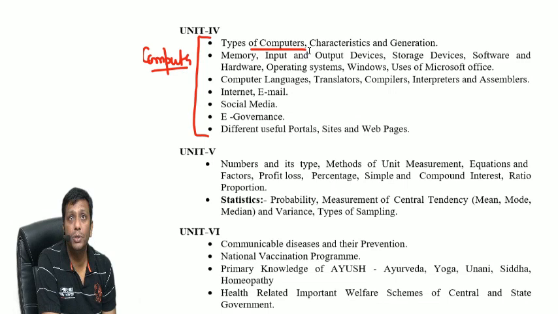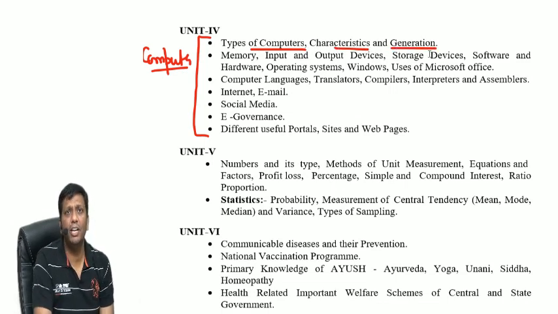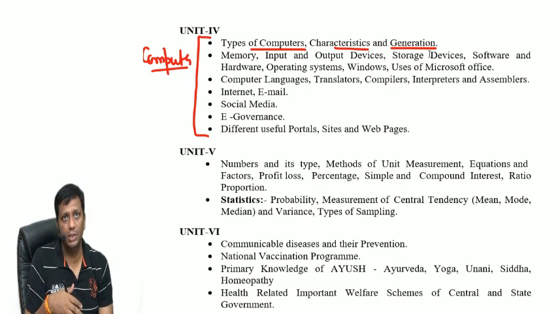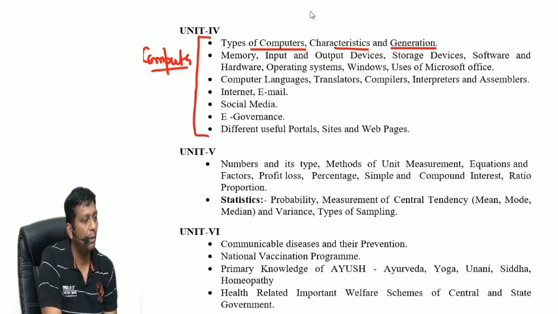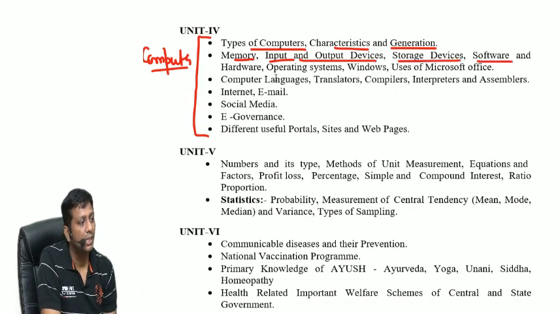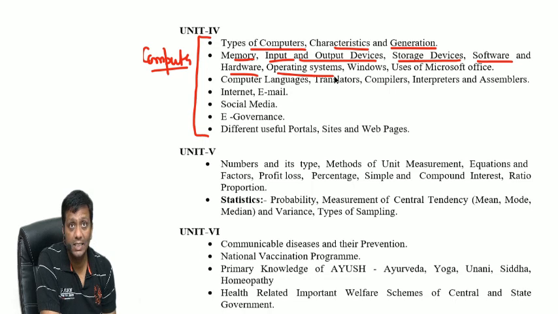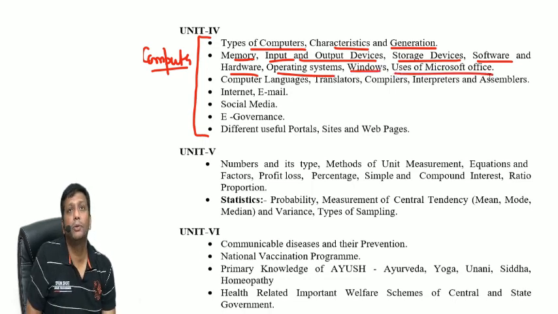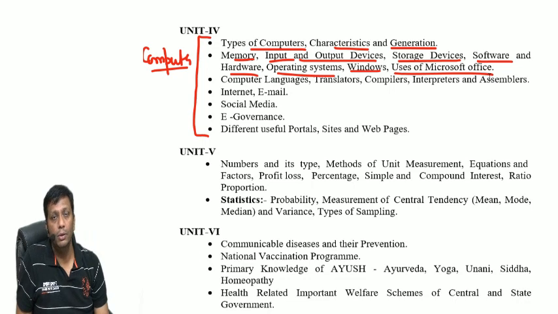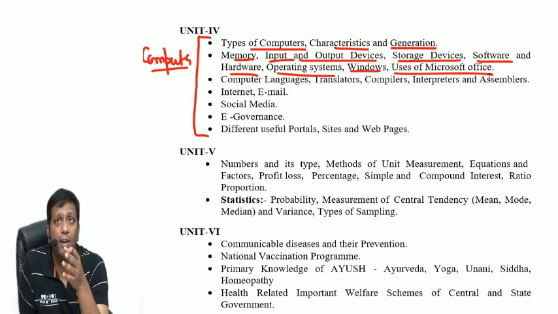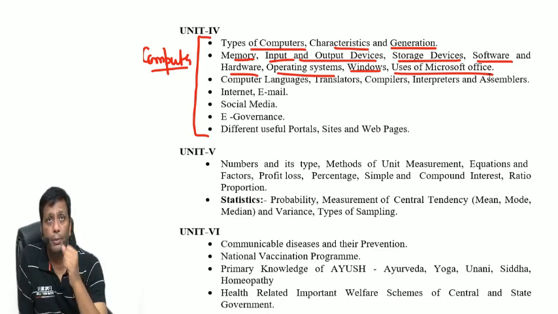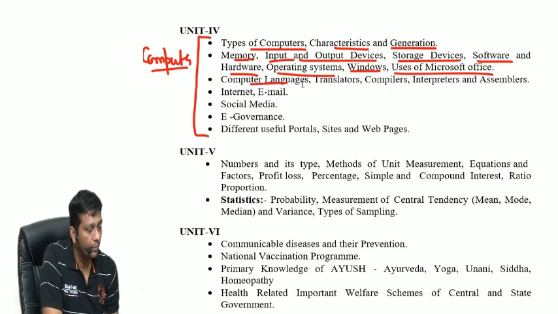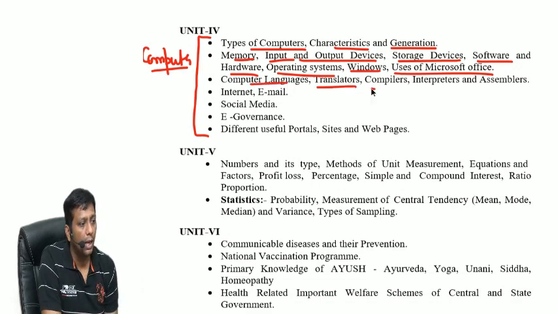What about types of computers, its characteristics and generation? I will tell you the first generation, second generation, third generation and fourth generation this time. What about memory? Computer memory, its input output devices, storage devices, software and hardware, different operating systems, Windows, uses of Microsoft Office that you are using right now, even the Word file I open. You should know about computer languages, translators, compilers, interpreters and assemblers.